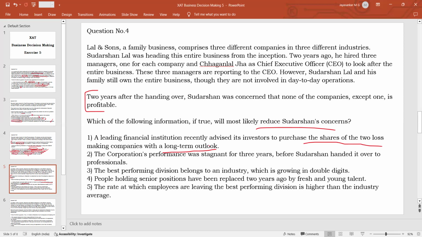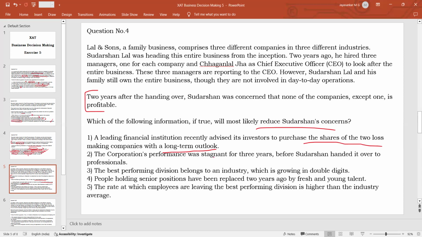So probable answer. Option 2, the corporation's performance was stagnant for 3 years before Sudarshan handed it over to the professionals. So even before the professionals came in, the performance was not very good. It was stagnant. It was not growing. So right now also it is not growing. So will it reduce the concern? It will definitely not reduce the concern, because why has he hired the professionals? Because he wants to increase the performance of the stagnant companies.